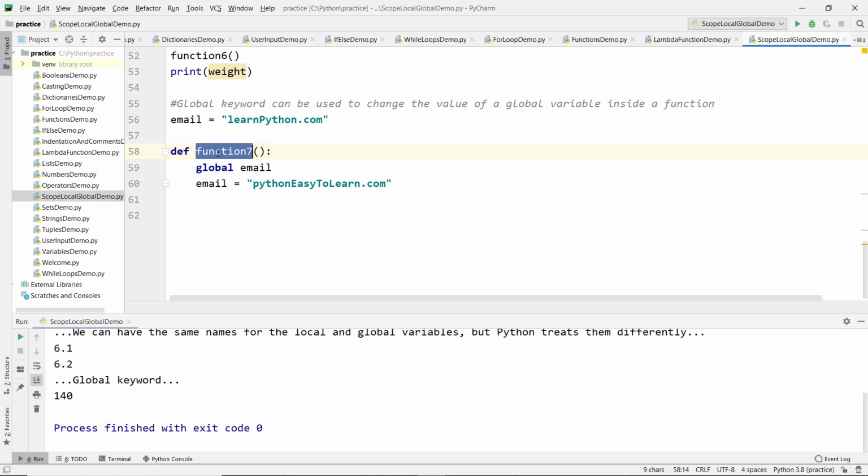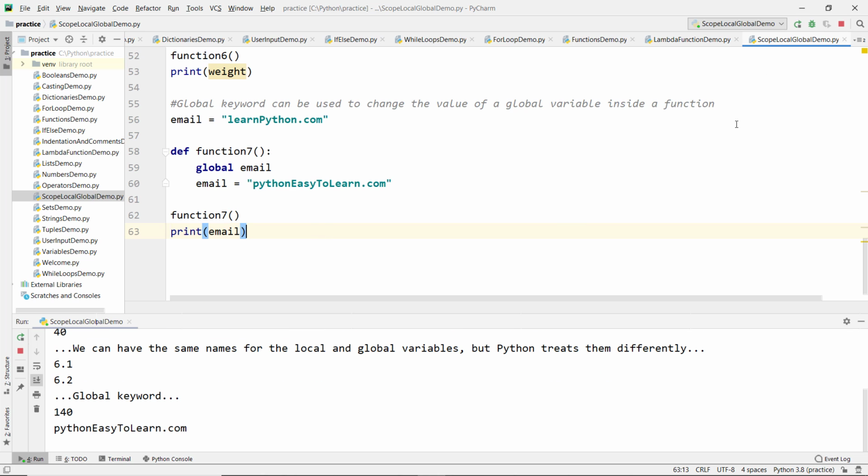Let's call function 7 and let's try to print the variable email. So in this case we are using the global keyword and trying to change the value of the global variable email from learnpython.com to pythoneasytolearn.com.